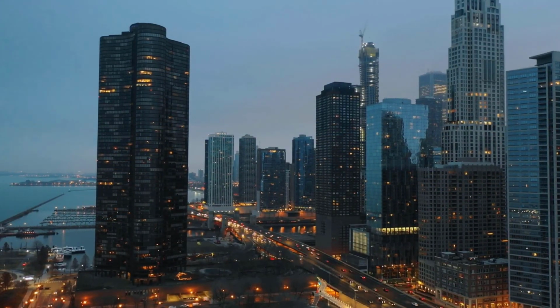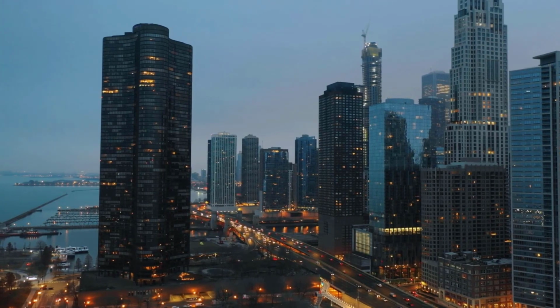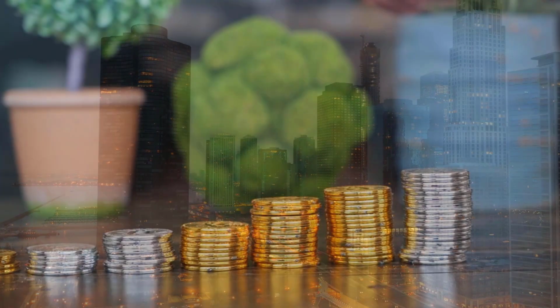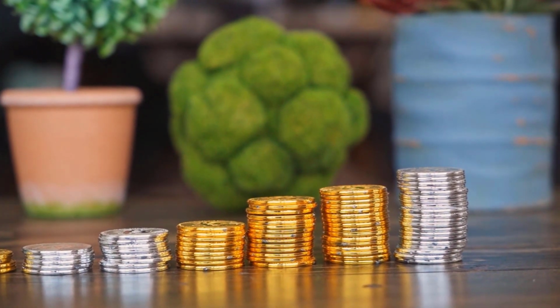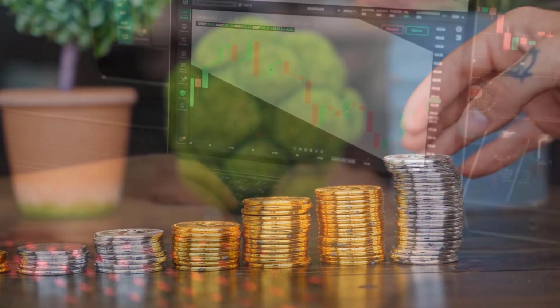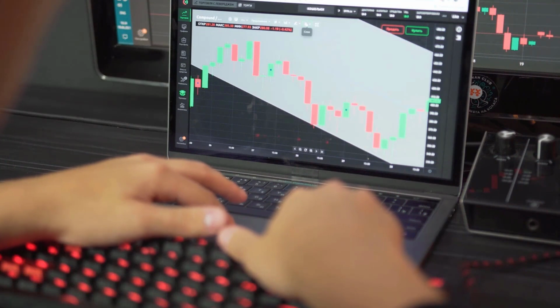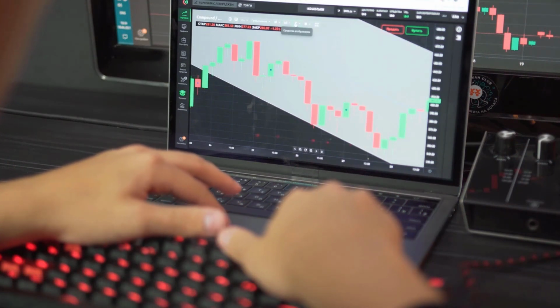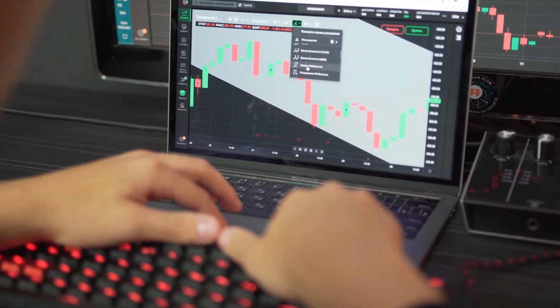ZAR to CHZ exchange rate is equivalent to 0.4164 coins per 1 rand. The current range is 0.4106 to 0.4205. The previous day's close was 0.4154. Change for now plus 0.0010, plus 0.24%.